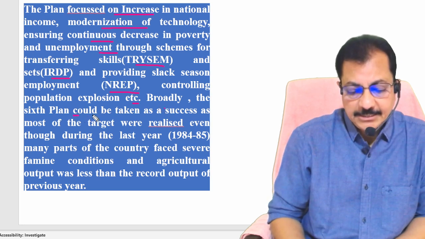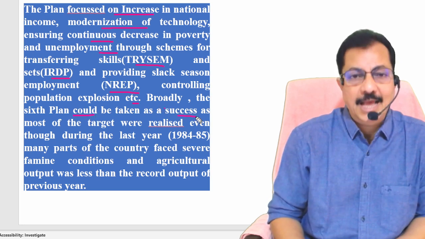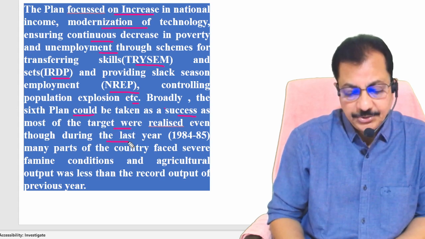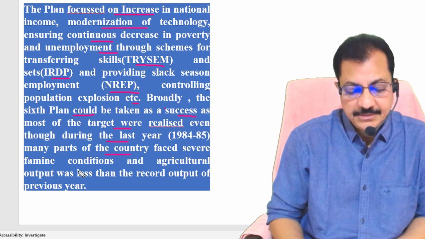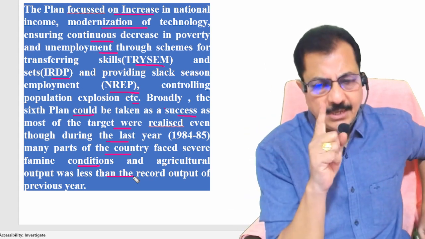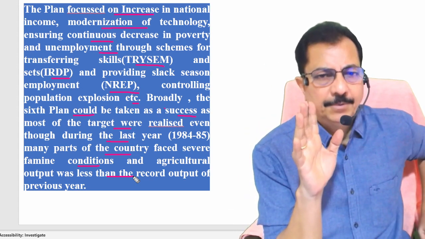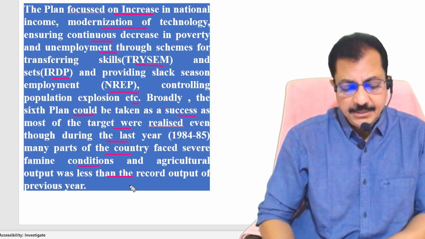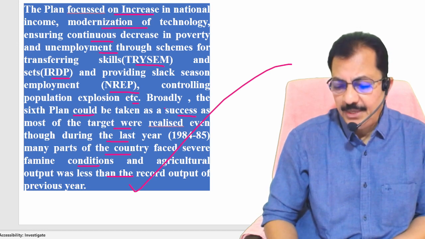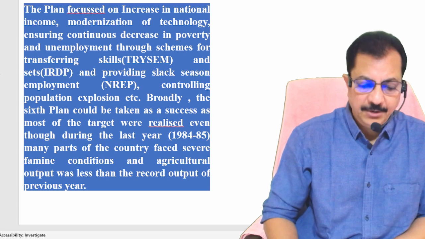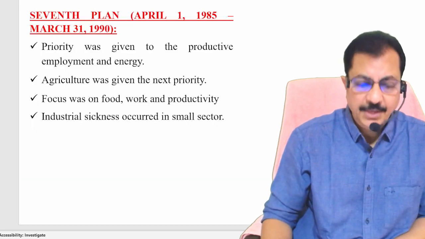Broadly, the sixth plan could be taken as a success as most of the targets were realized, even though during the last year many parts of the country faced severe famine conditions and agriculture output was less than the record output of the previous year. So just last year during the sixth plan there was a problem. Otherwise everything went on well. That is the reason why the sixth plan is also considered to be a success. Very, very important. Fifth plan was a success. Sixth plan was also a success.